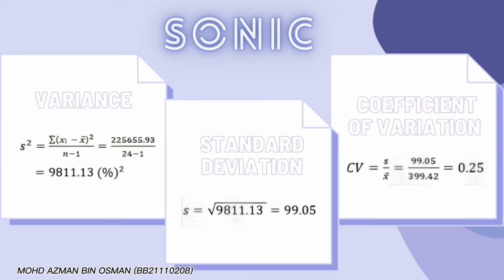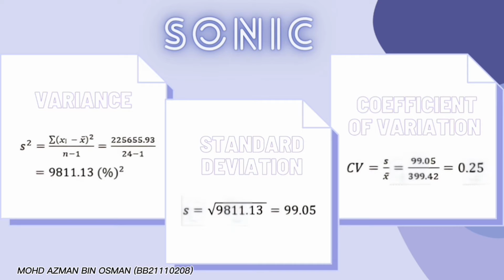This is the calculation of variance, standard deviation, and coefficient of variation of Sonic Company. Variance is a measure of variability. It is calculated by taking the average of squared deviation from the mean. The variance formula is S squared equals the summation of xi minus x bar, or mean, squared, divided by n, which is the number of data values of a sample, minus 1. The answer we get for the variance is 9,811.13.